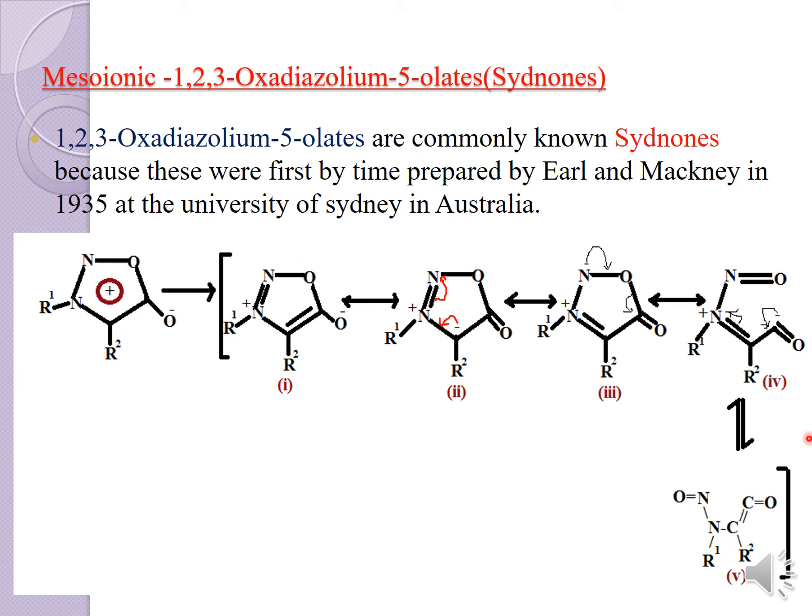So with the help of the mesoionic compound, what product is obtained, we are going to study in this type of reaction, whether the reaction is taking place or not. If we are drawing the canonical form structures, we check at that time whether we are getting a reaction or not.